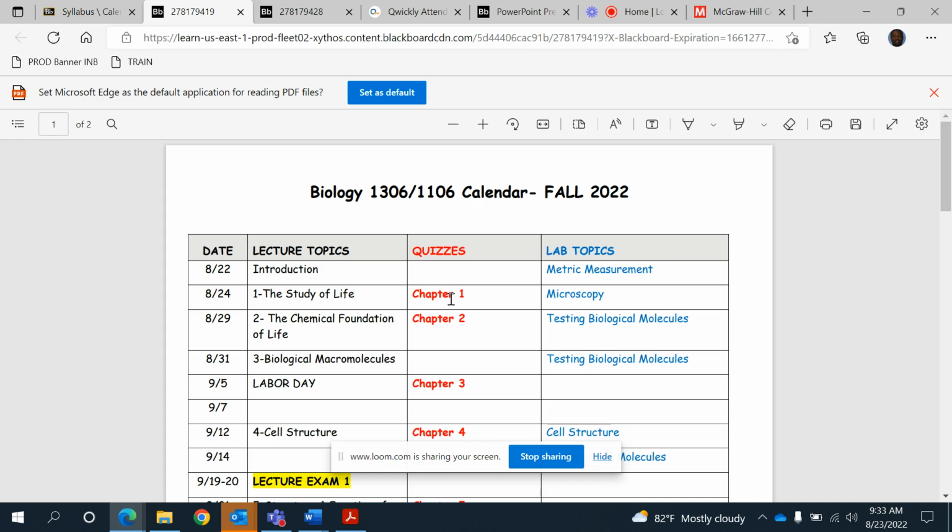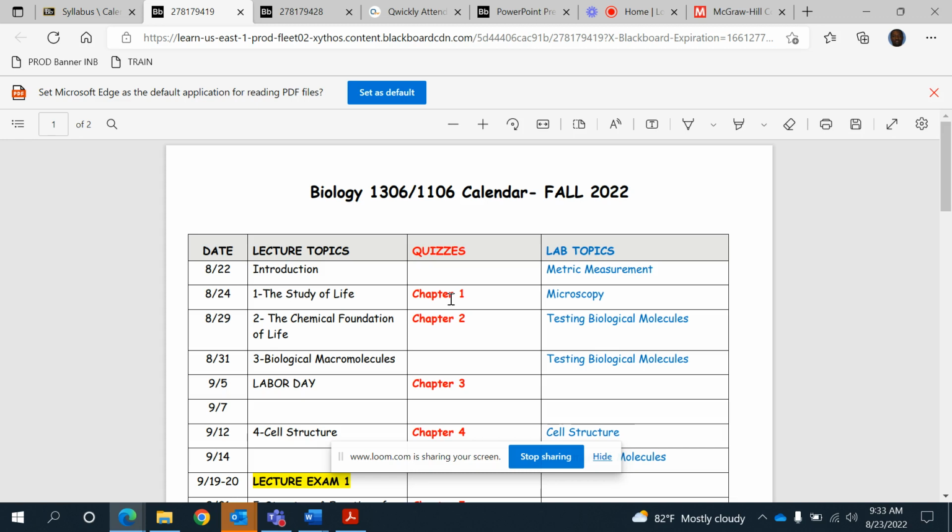So the quiz will be open on 24th, due on 25th. The next one for chapter 2 is going to open on 29th, due on 30th. So each of the quizzes is going to be opening the day I set it there and due the day after. Does that make sense? So it opens on 24th, due on the following day.